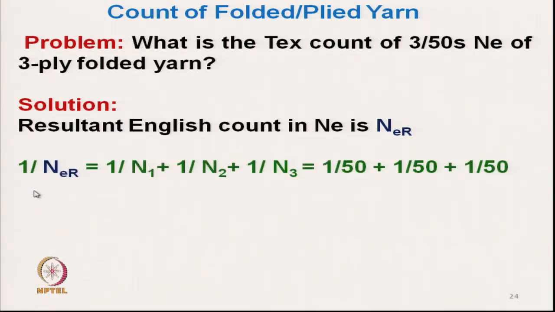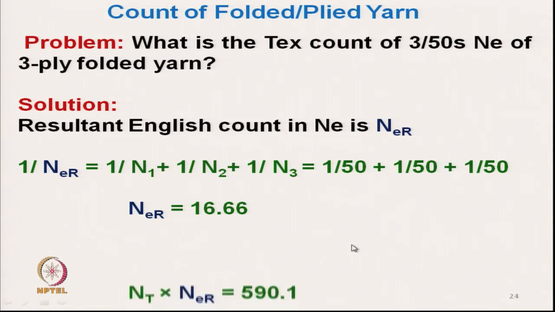So, the resultant yarn count, using the earlier formula for folded yarn, 1 by N1 plus 1 by N2 plus 1 by N3, equals 1 by NER, the resultant count in the English system. The resultant count will be 50 divided by 3, that is 16.66, and using the earlier table we can get the resultant count in the tex system. Here the count is asked in the tex system.